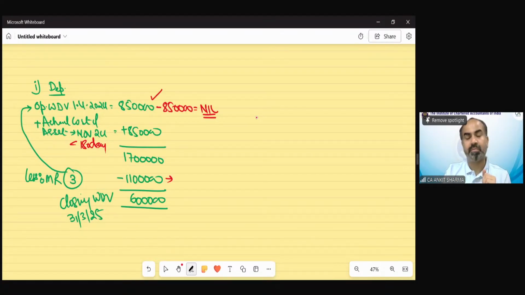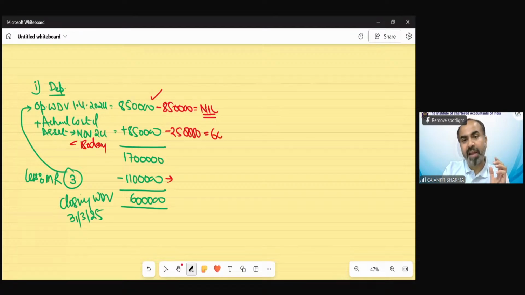The remaining 2.5 lakh is going to be reduced from this asset purchase. Why? Because the block of asset definition is like that. Once an asset comes into the block, its individual identity ceases to exist. So because the question specifically says that the old machine has been sold out, first of all, we have to reduce the money received out of that value. And if any balance is left, then we have to reduce that balance out of the other machine value.